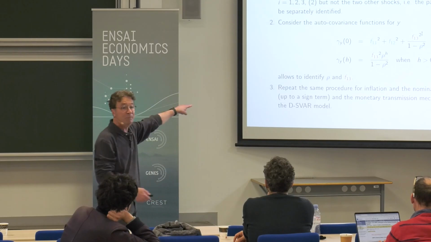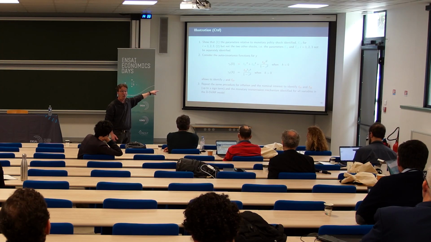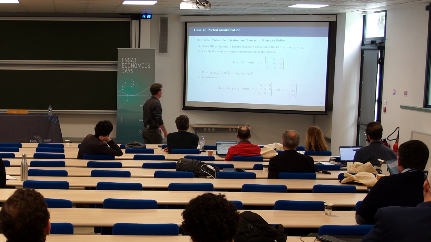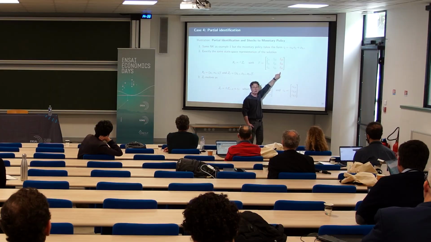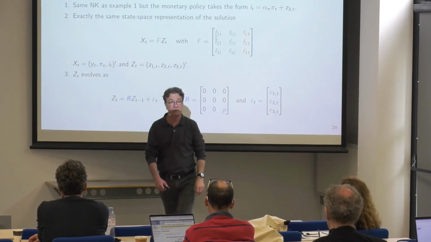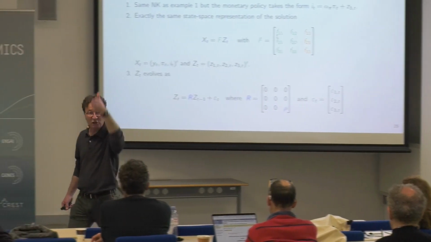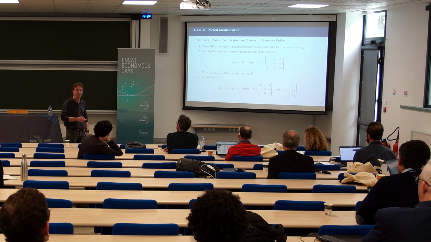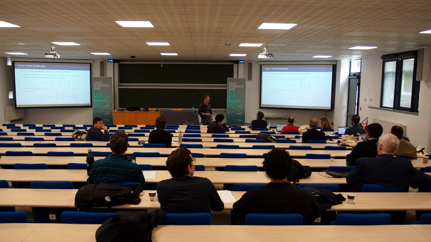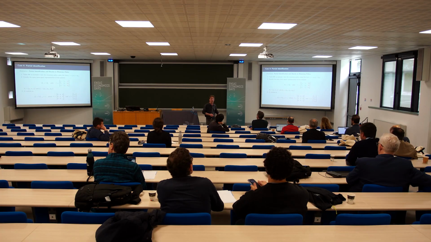You repeat the same operation on inflation and on the nominal interest rate, and at the end, you will be able to identify the third column, but not the first two. You only partially identify the system, but it continues to work, partially. On top of that, you can test the zero restrictions. We can test for zero.